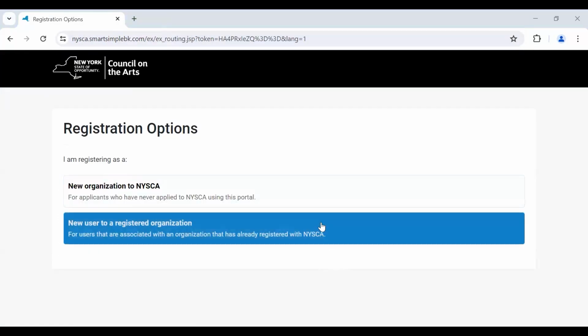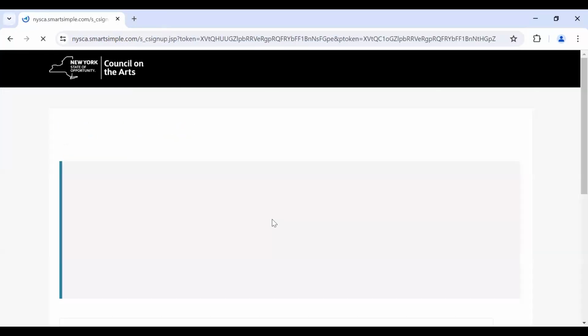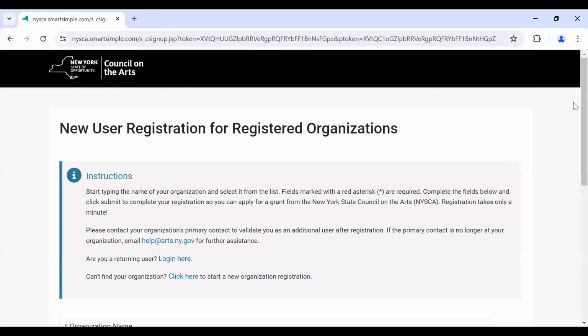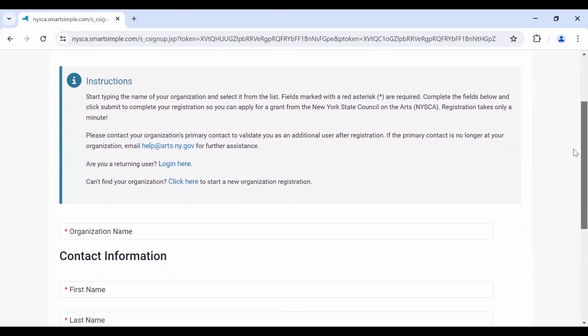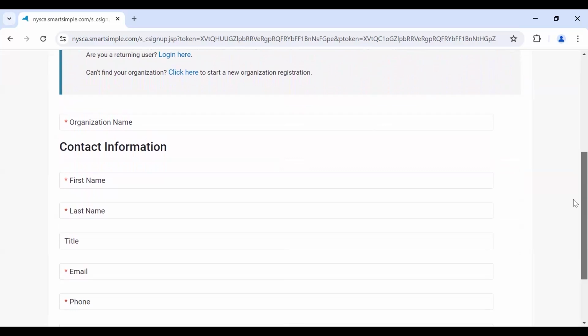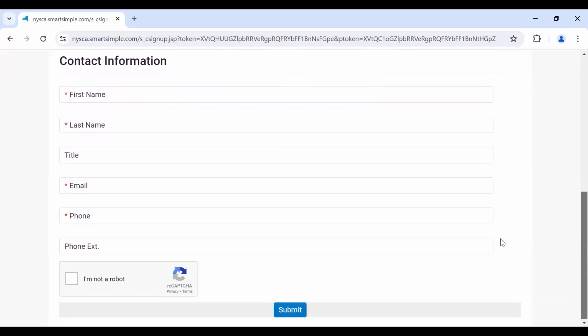If you are registering with an organization that already has a NISCA Smart Simple account, click New User to a Registered Organization. When prompted, fill in the name of your organization, your first and last name, your email, and your phone number. Click Submit at the bottom of the page to finish registration.